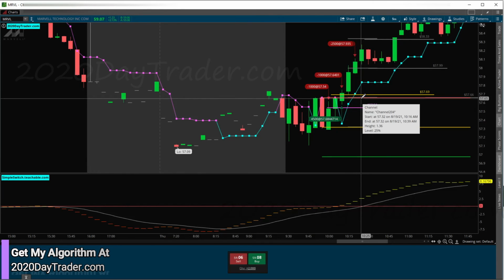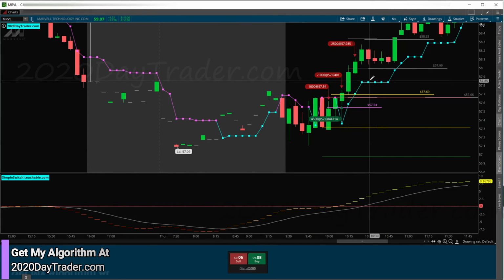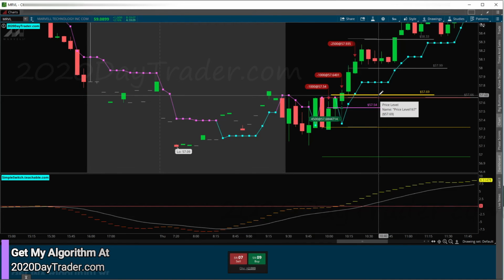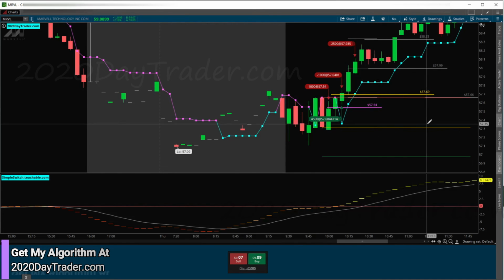So I went full size on it at this point, and then we were able to recover this and then some, and we're able to get out up here. So we still had a really nice green day on it. It wasn't a full green day, but this was supposed to be a zeroed out day, and then ended up with almost a full green day. So this is fantastic. This kind of trade really helps grow the account, because I was able to pretty much eliminate a zero day and put money in my pocket by trading it this way.